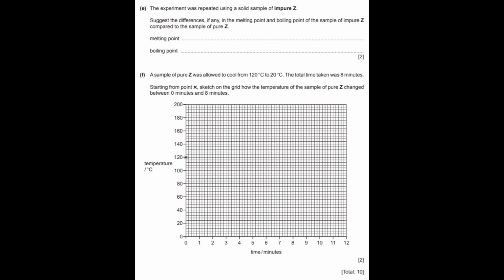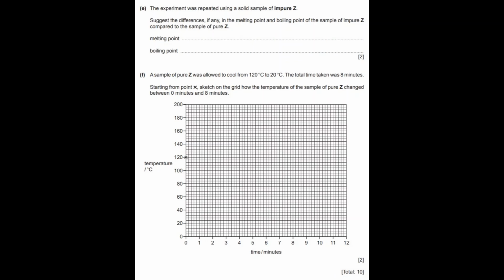Okay, so now we've got to write down the melting point and the boiling point of impure Z. It says suggest the differences, if any, in the melting point and boiling point of the sample of impure Z compared to the sample of pure Z. So we've just done this. The melting point will be decreasing slightly because it's impure. So the melting point will be lower than pure Z and the boiling point will be higher than pure Z.